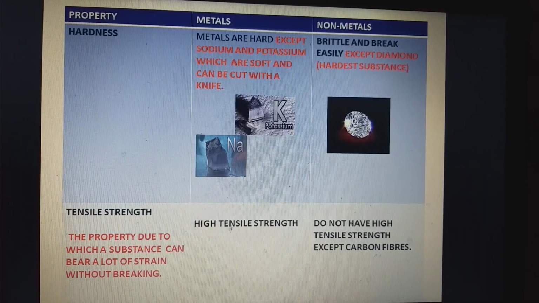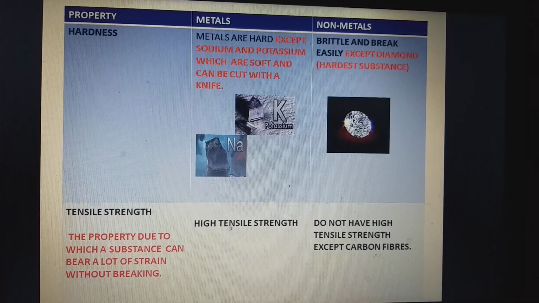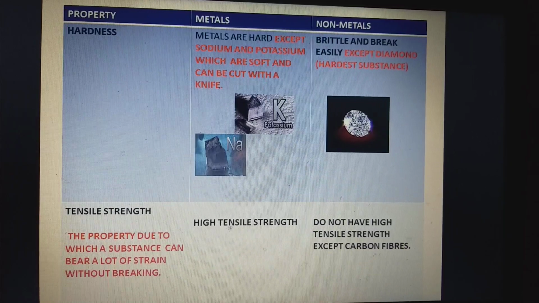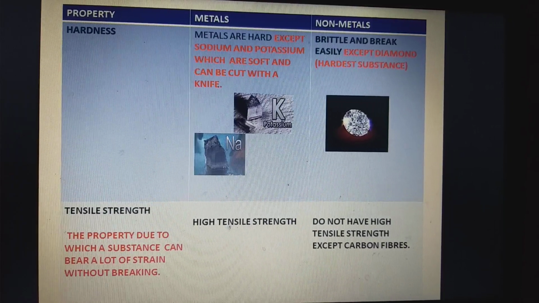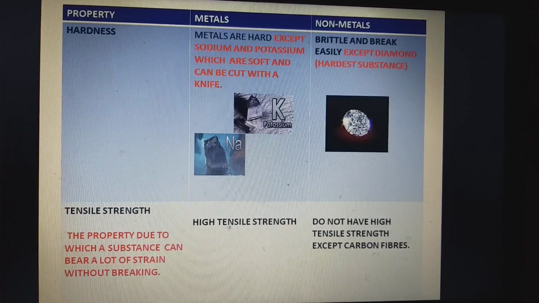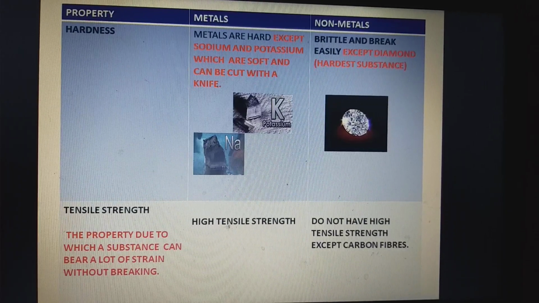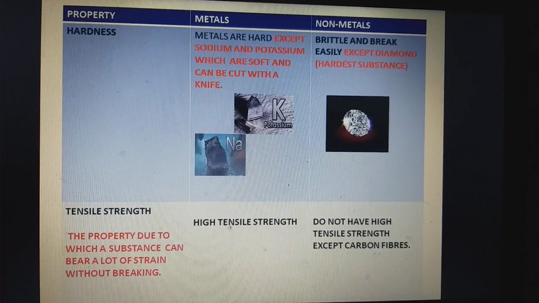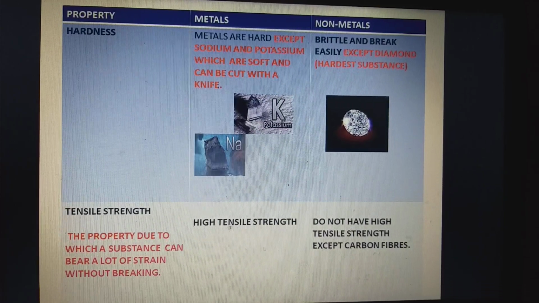I pass on to the last physical property, that is tensile strength. The property due to which a substance can bear a lot of strain without breaking is called tensile strength. Metals have high tensile strength, whereas non-metals have low tensile strength.